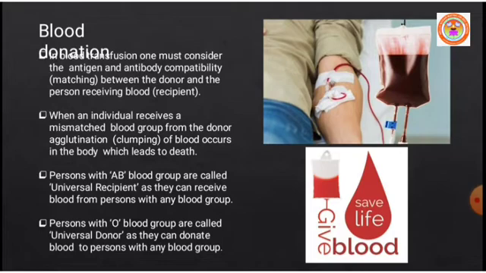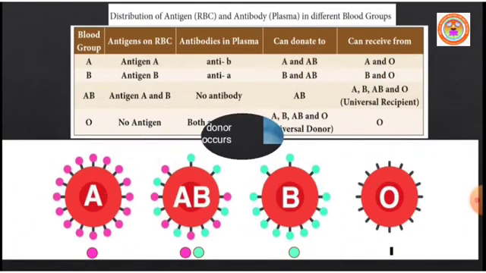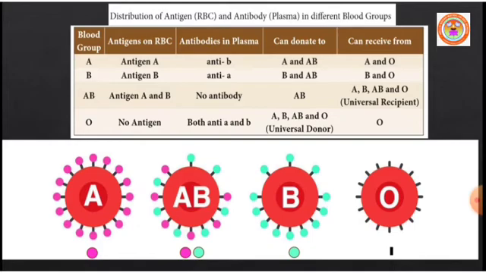Persons with AB blood group are collectively called universal recipients, and they can receive blood from persons with any blood group that we saw in the previous slide. Okay, you see, AB blood group persons can receive blood from A, B, AB groups and also O blood group. Hence they are called universal recipients.